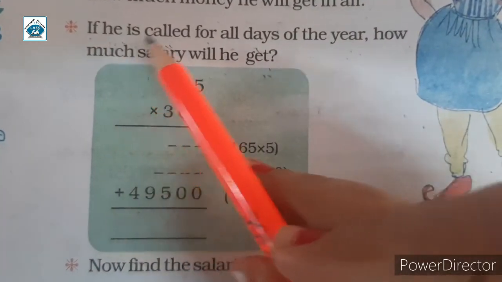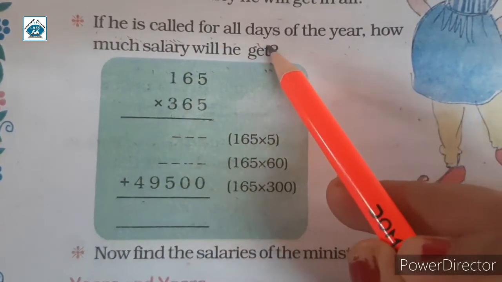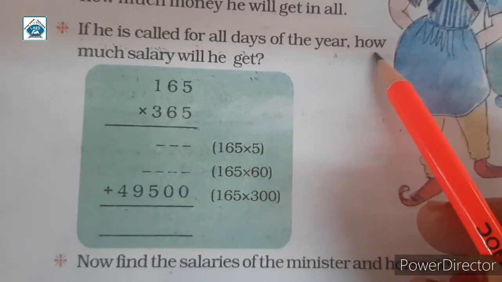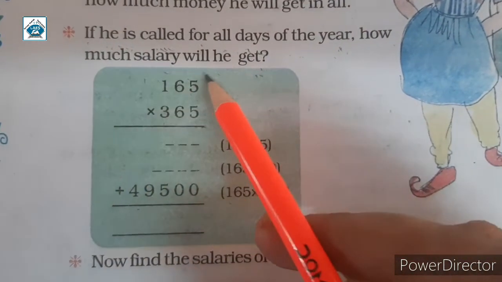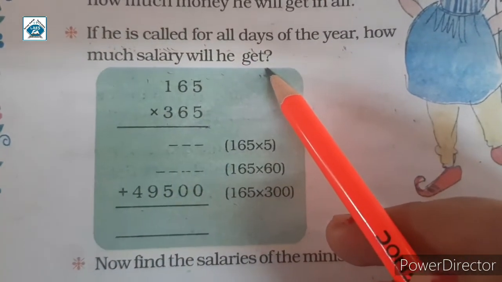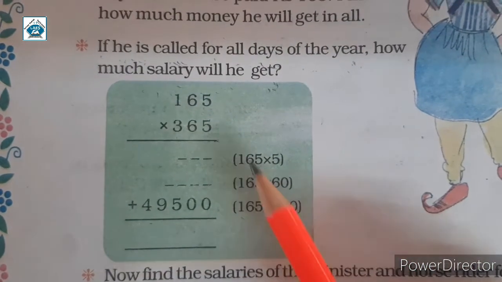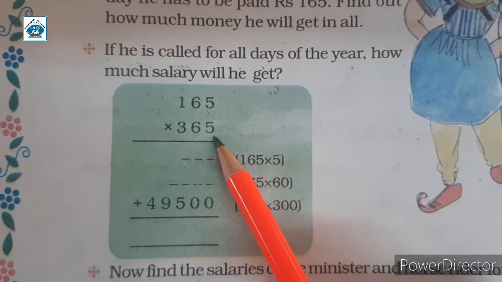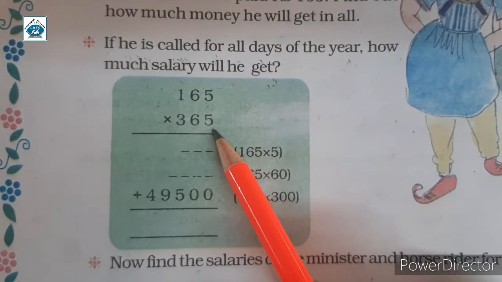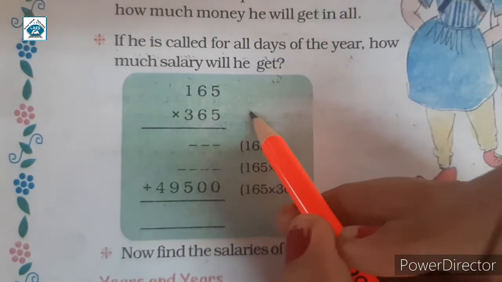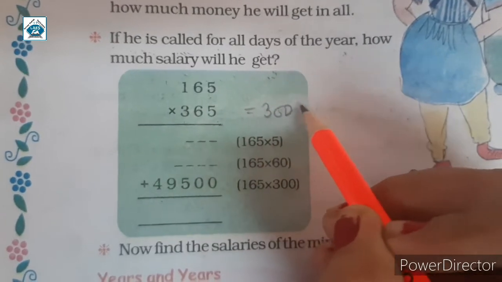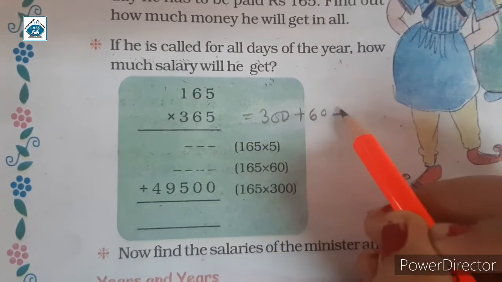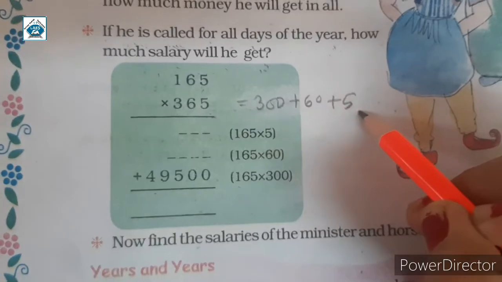Now if he is called for all days of the year, how much salary will he get? So here is the solution. 165 multiplied by 365. So 365 is equal to 300 plus 60 plus 5.